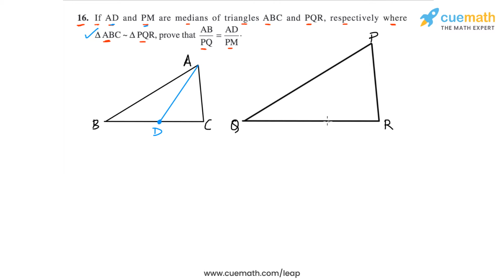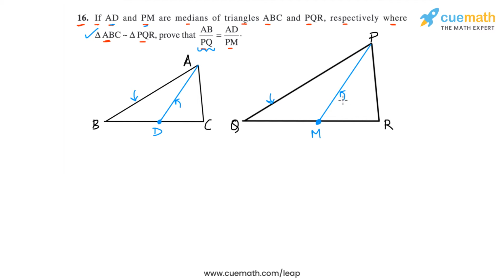And then similarly PM is a median, so M would be the midpoint of QR, and we join P to M. Okay, and now we have to show that AB by PQ, which is basically this side AB by the corresponding side PQ, is equal to AD, which is this median, by PM, which is the corresponding median.